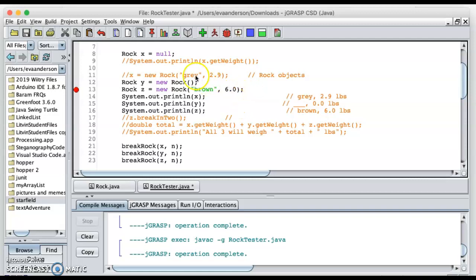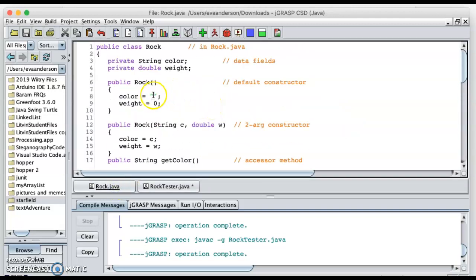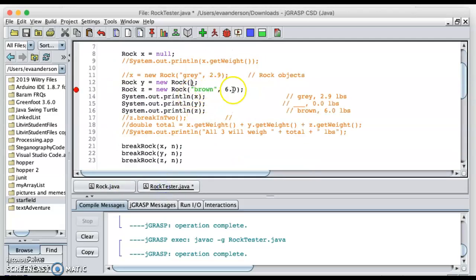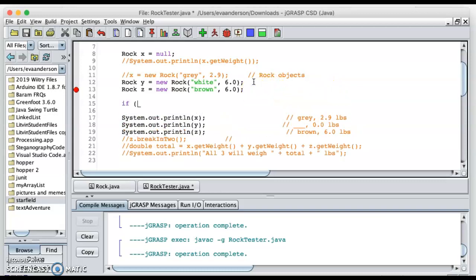So here we have x is null. We did that earlier. y gets the default values, and so we saw that y is nothing and 0. And z is brown and 6. So to test if two things are equal, maybe if we made a white rock, but it was also 6.0, and then if we asked if these two are equal and said yes or no.